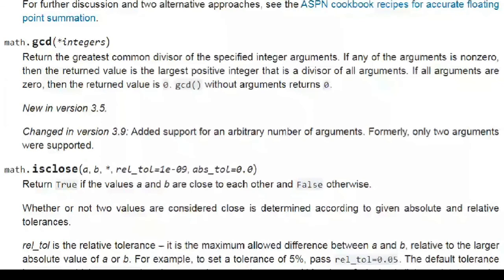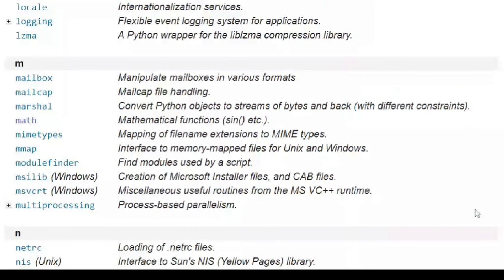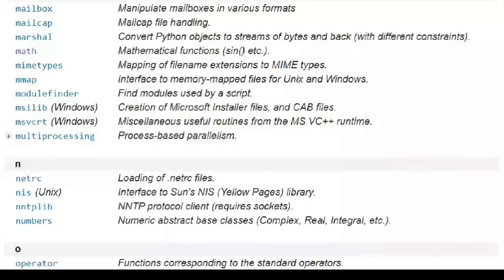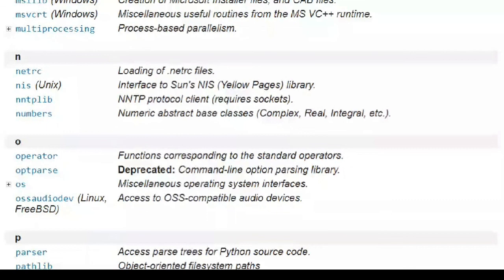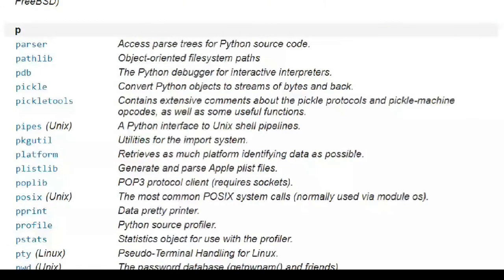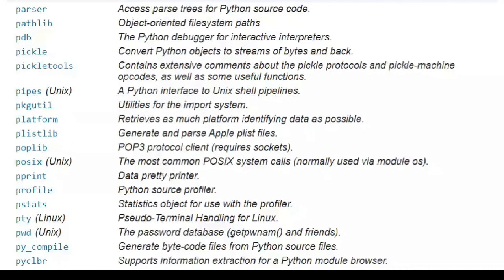In a similar way, you have numeric abstract base classes for numbers, for real, complex and integrals; all these are there in numbers. And then operators, the functions corresponding to the standard operators. Then for P, you have pickle. You need pickle to convert Python objects to a stream of bytes and back. You will be needing this in your applications. Then you have the synchronized queue class.